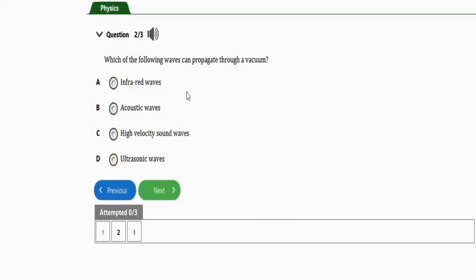Alright, so the last repeated question before I call it a class will be this question. It says, which of the following is not a mechanical wave? We have option A, water waves, we have option B, light waves, option C, sound waves, option D, waves on a string. So guys, the correct option to this question is option B, which is light waves.